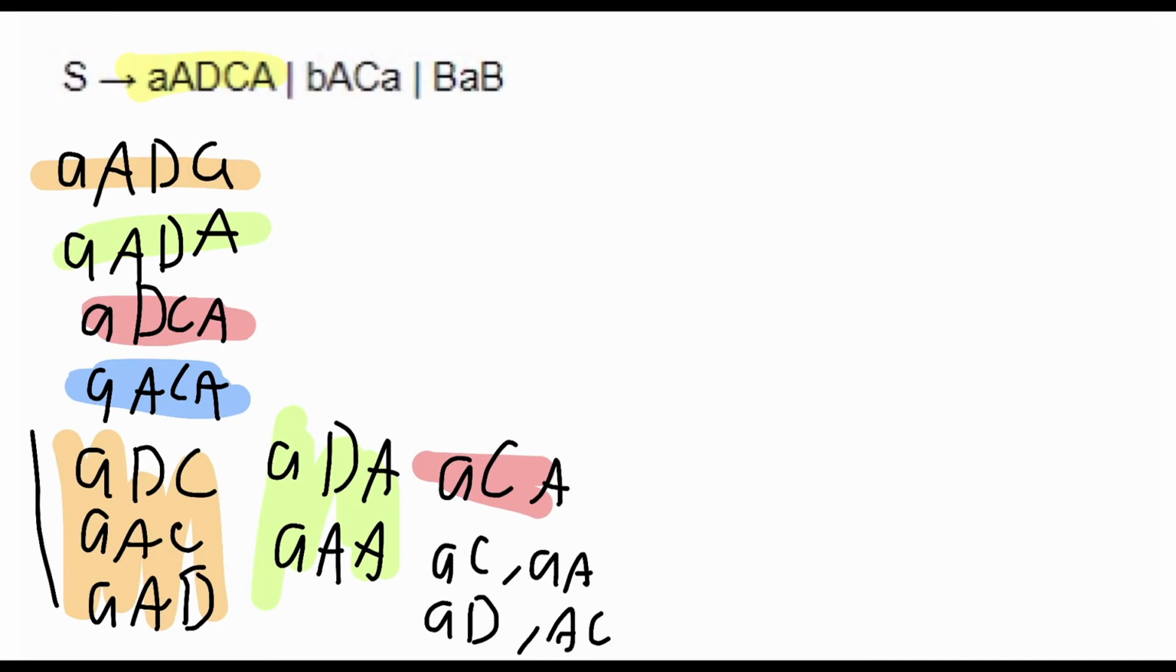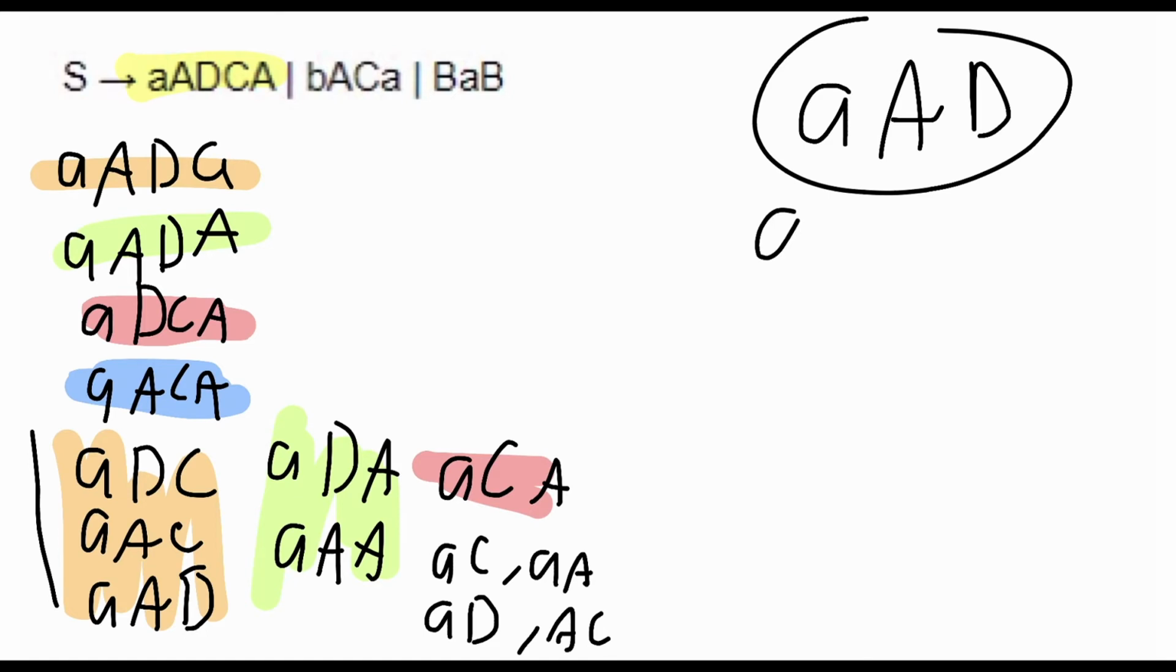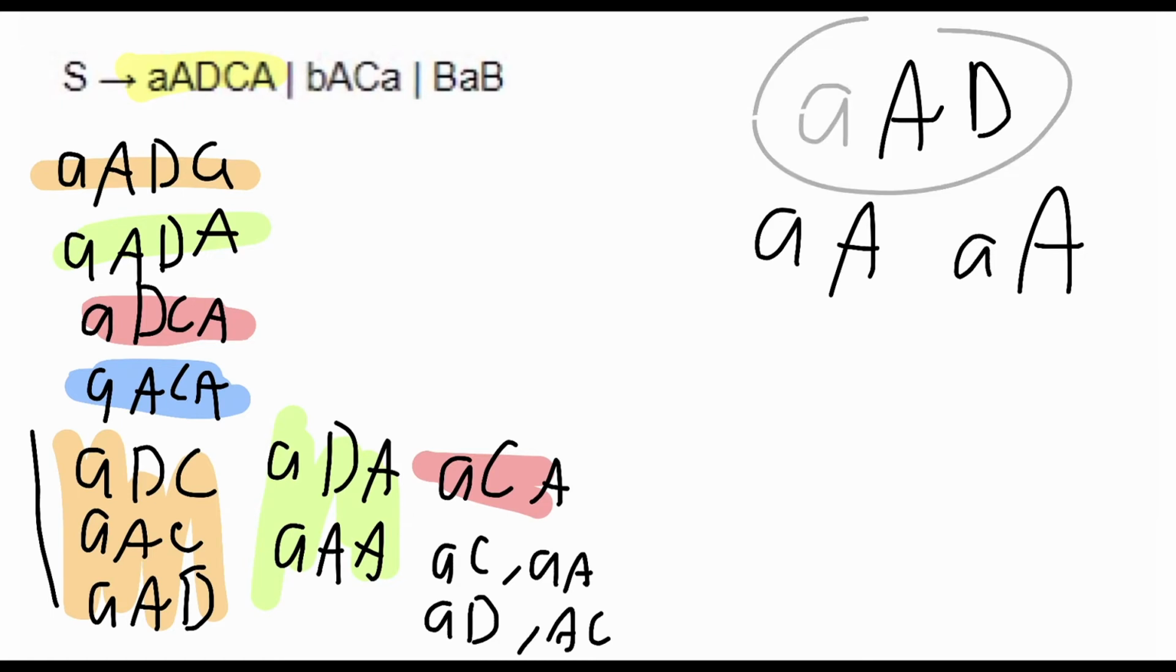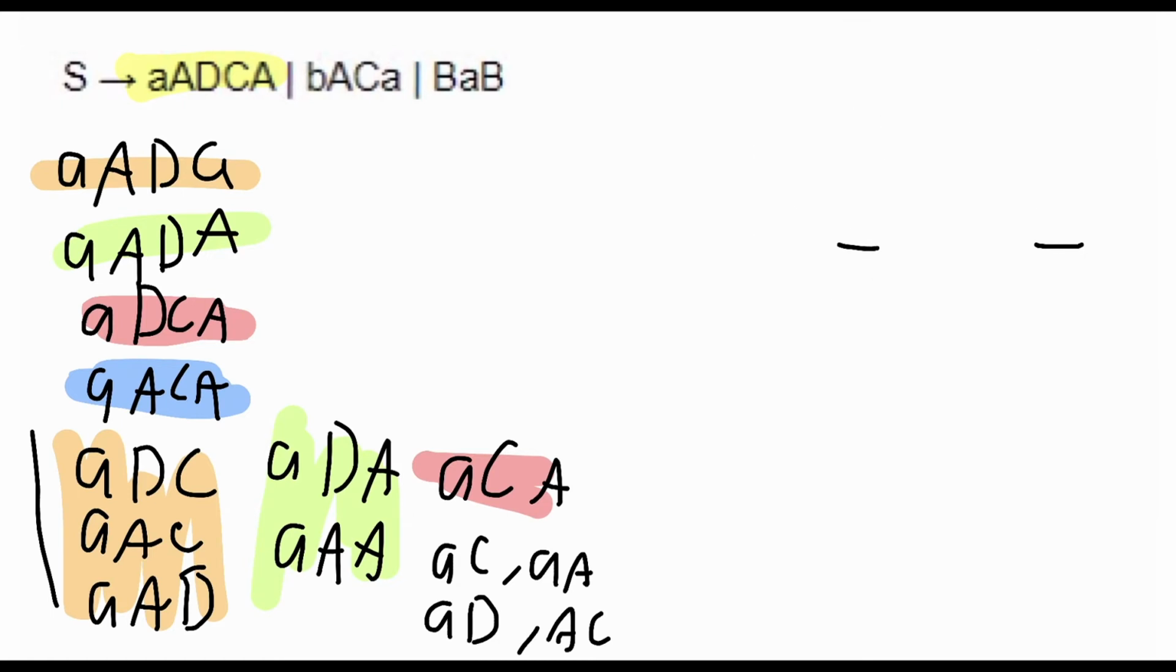Now we would need to break down AAD. We make AA, AD, but we already have an AD right here, and we already have an AA right here, so we don't need to break this down. We actually don't. Okay?